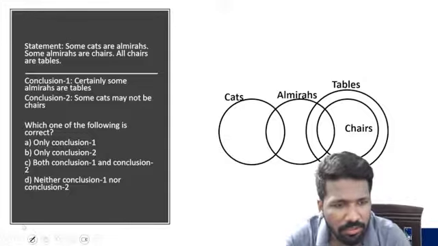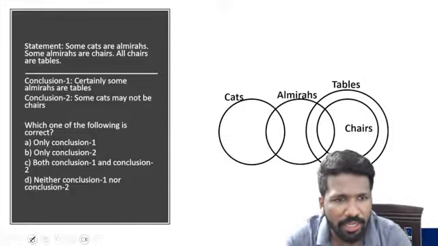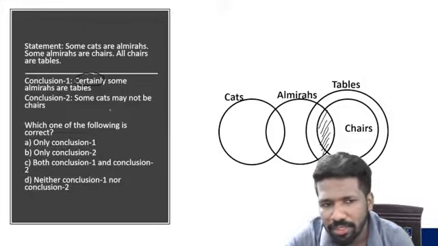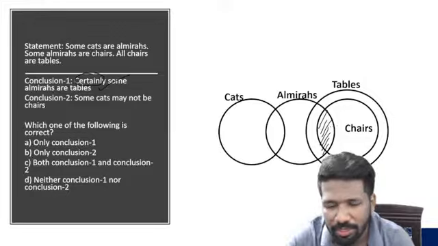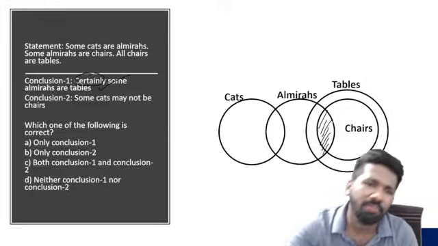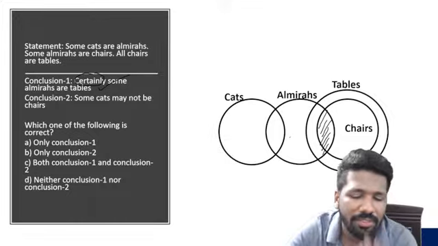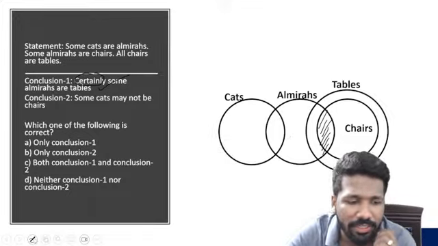From this, can you conclude certainly? Certainly means always. Always some almiras are tables. Yes. At least the chair tables are almiras. So certainly some almiras are tables is correct. Because all chairs are tables now, and some chairs are almiras. So those chair tables at least will be almiras. So some tables are almiras or some almiras are tables are totally correct.